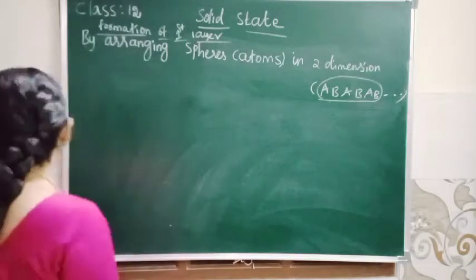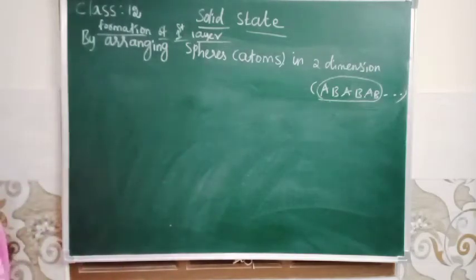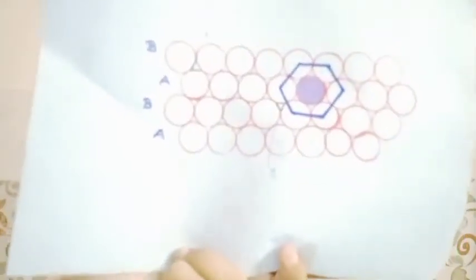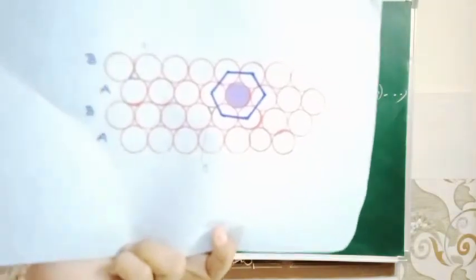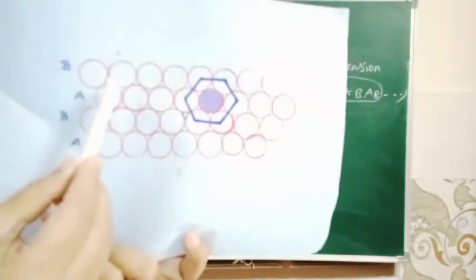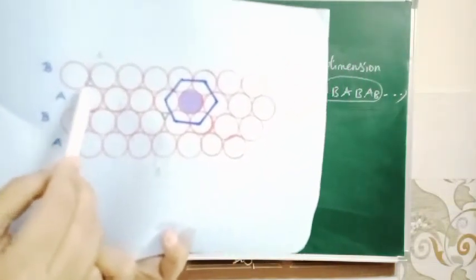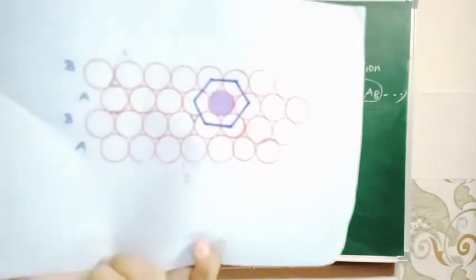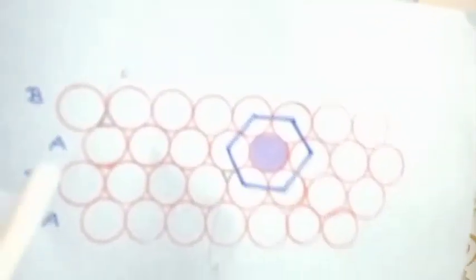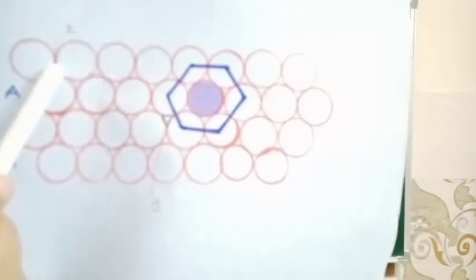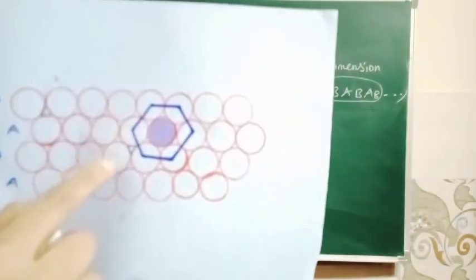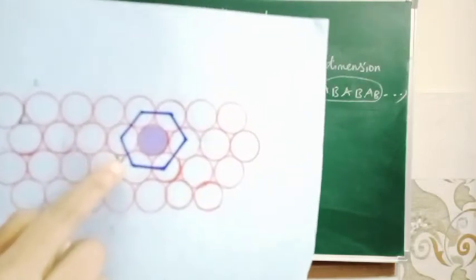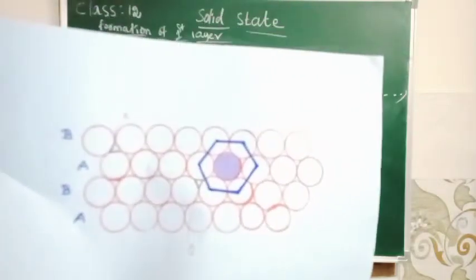So in AB type arrangement, listen. You notice that there is a small gap, isn't it? If you consider this sphere, here also a small gap is present.